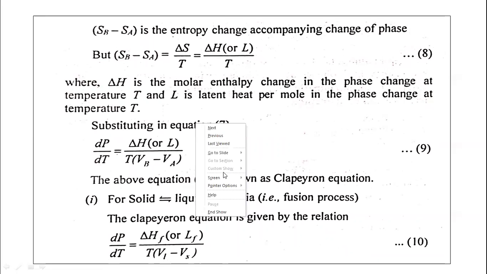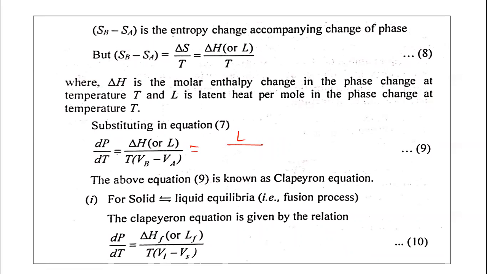dP upon dT equals delta H or L upon T into Vb minus Va. You can take delta H or L, it is also correct. So the same equation can be written in this way also: L upon T into Vb minus Va.